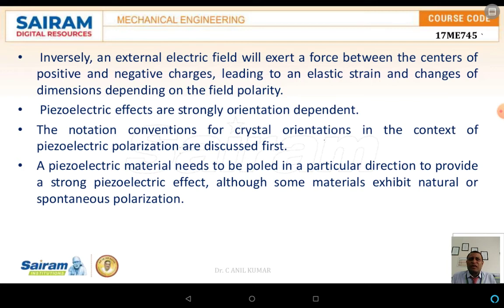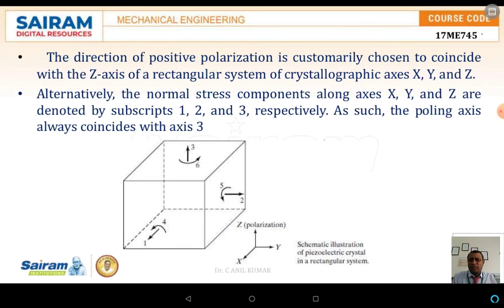That leads to an elastic strain and a change in dimension, depending upon the field polarity. The field polarity plays the role with respect to the change in strain. The piezoelectric effects are strongly orientation dependent. The notation and the convention of the crystals and orientation with respect to the piezoelectric polarization are discussed in the further slides.